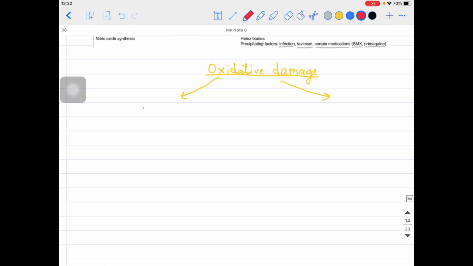One thing is that these RBCs might undergo destruction in the blood vessels only, and that will be considered as intravascular hemolysis, guys.